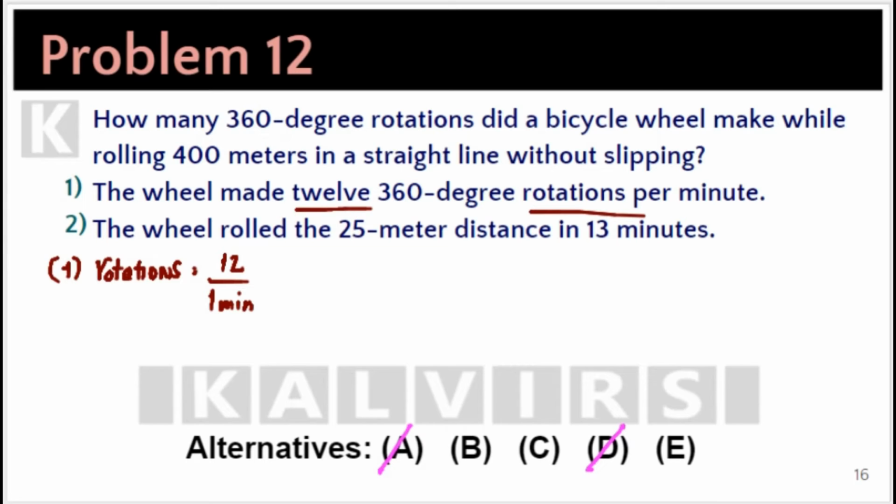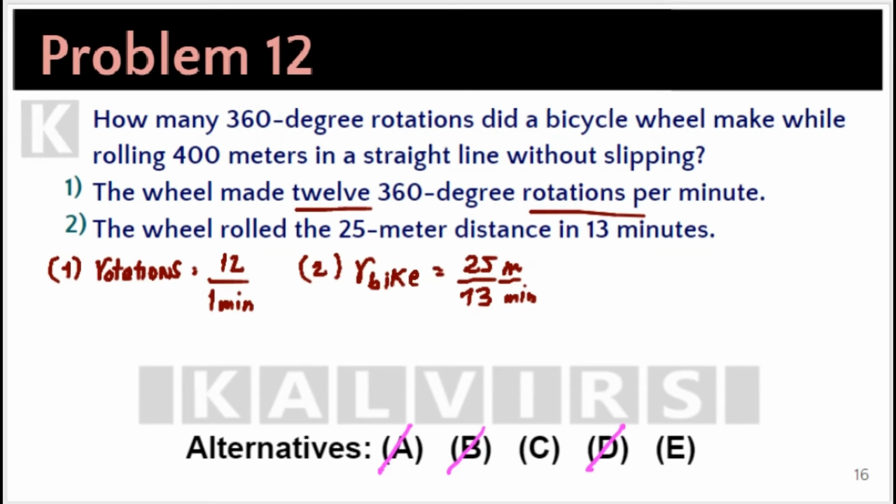Now, from statement 2 alone, the wheel rolled the 25-meter distance in 13 minutes. Now we know the rate of the bike, and that was 25 meters per minute. However, we still don't know how many rotations per time the bike did. Therefore, statement 2 alone is not sufficient. Choice B is discarded. Now, we need to use both statements together.